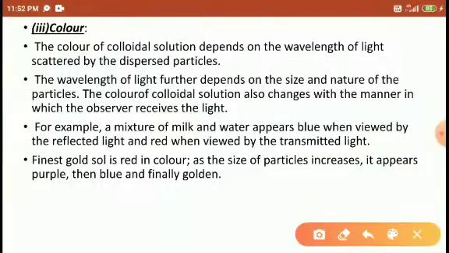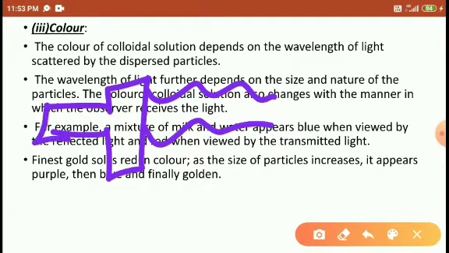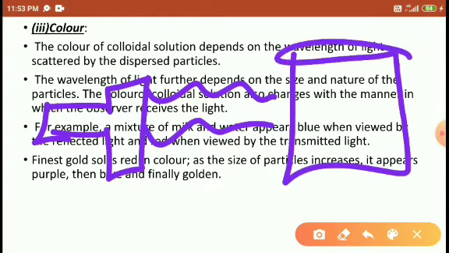Next, color. The colloidal particles have a definite color, students. The color of a colloidal solution depends upon the wavelength of light scattered by the dispersed particles. It depends on the wavelength of the light as well as the size of the particle.